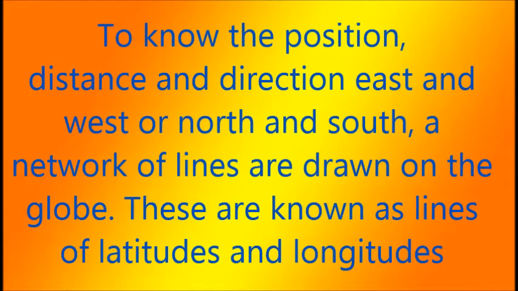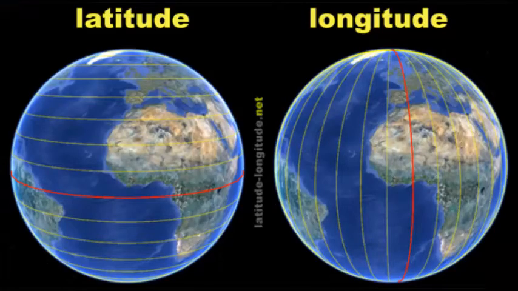To know the position, distance, and direction, east and west, or north and south, a network of lines are drawn on the globe. These are known as lines of latitudes and longitudes.